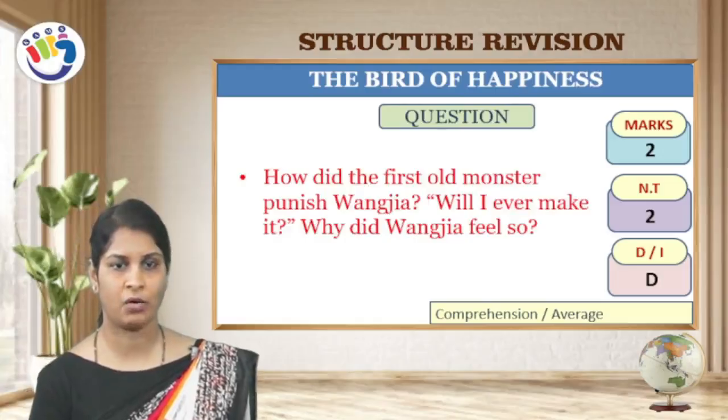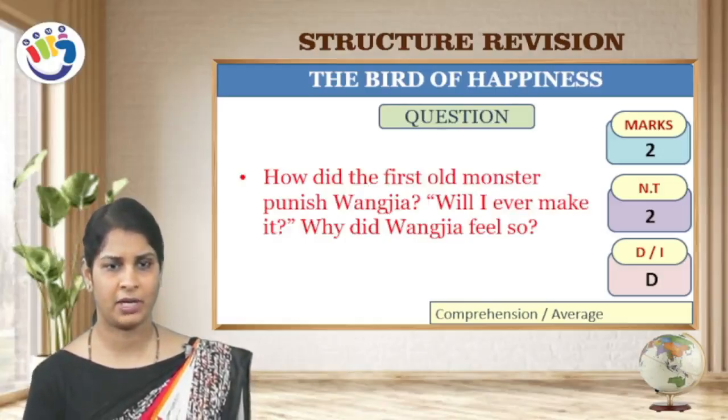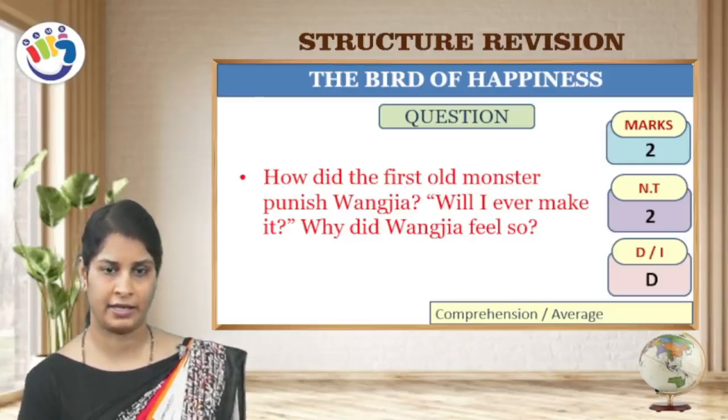Next question. How did the first old monster punish Wang Zia? Will I ever make it? Why did Wang Zia feel so? This question is for 2 marks, number of times 2 times, a direct question under comprehension or average.